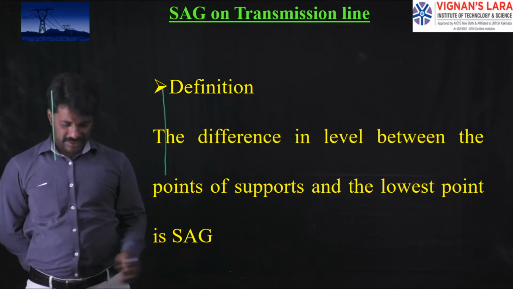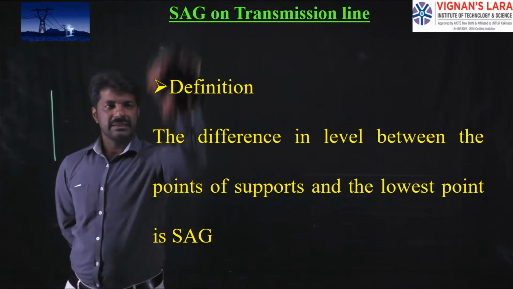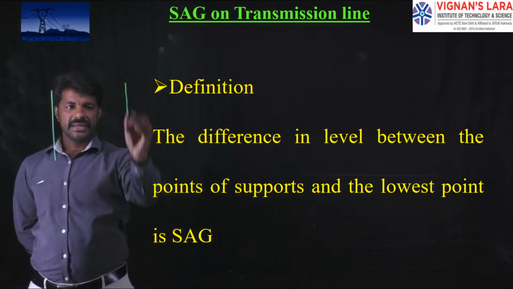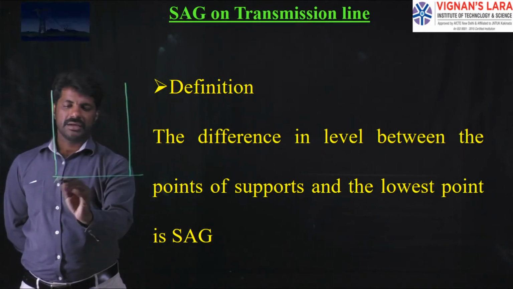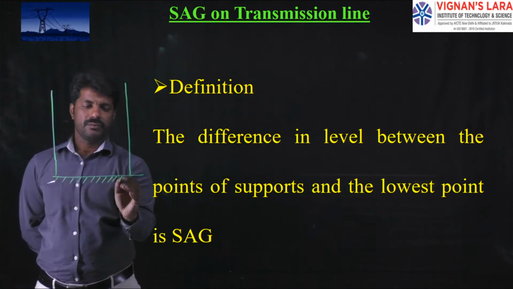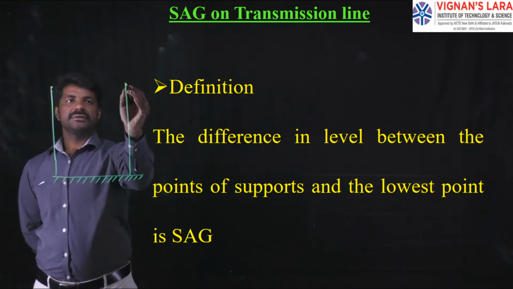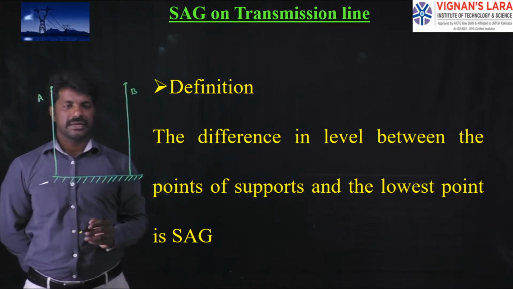The towers are assumed to be A and B. Two towers are mounted on the ground with a flat surface. These are the tips of the towers, called tower A, tower B, or electrical poles or electrical towers.